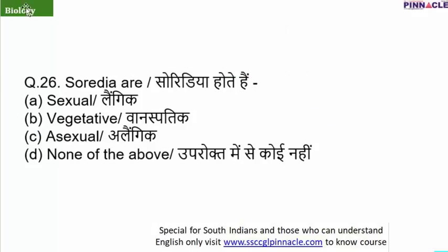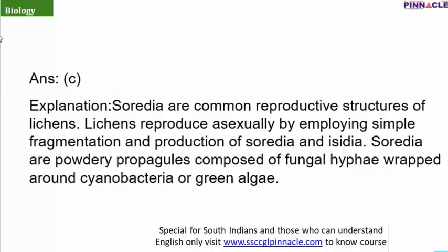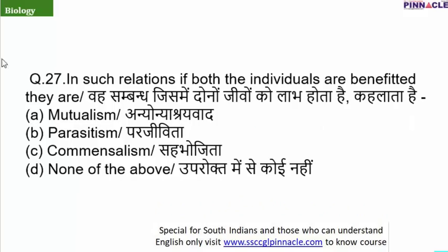Now moving on to question number 26. Soredia. What is soredia? Actually, in case of lichens, when they reproduce asexually, substructures are formed through which they reproduce asexually, and they are known as soredia. And the correct answer is option C. Now here is the explanation. Soredia are common reproductive structures, and when lichens reproduce asexually, they either reproduce by fragmentation or by the production of soredia and isidia.